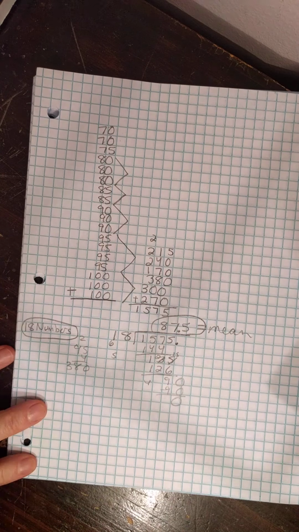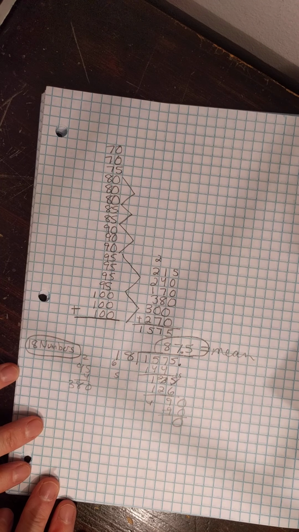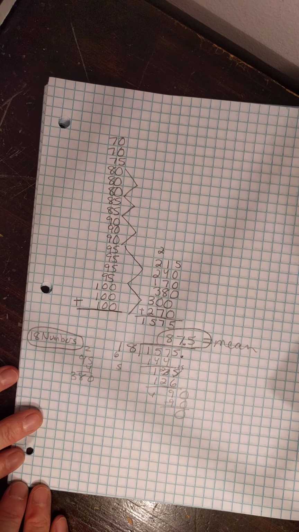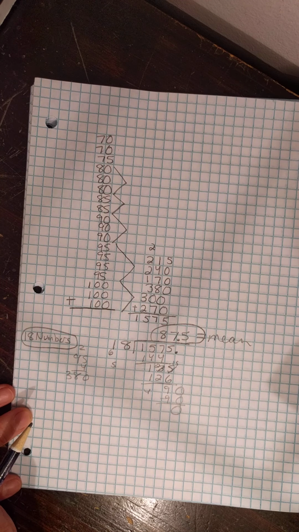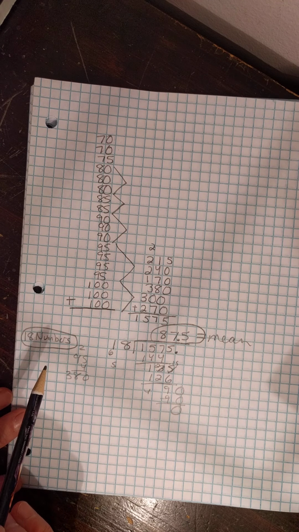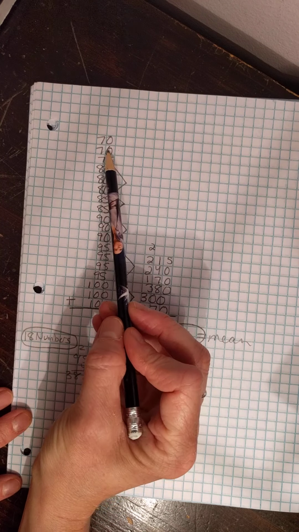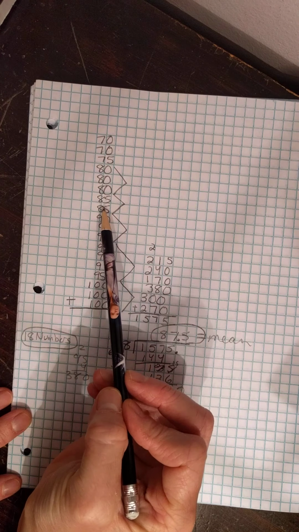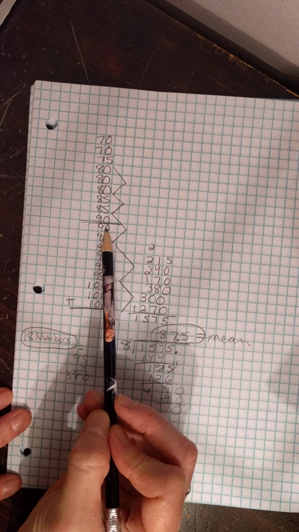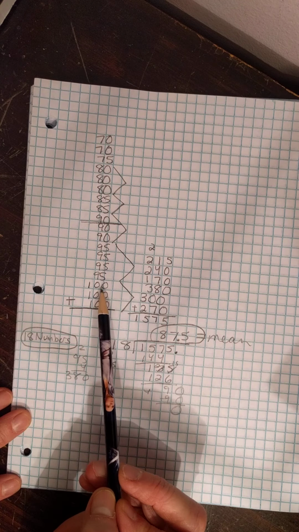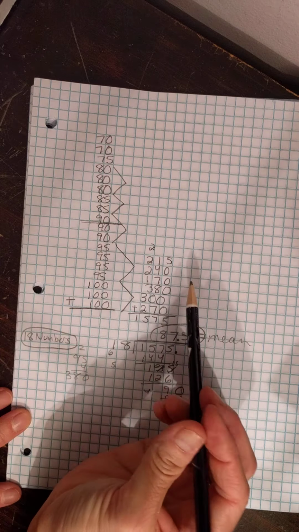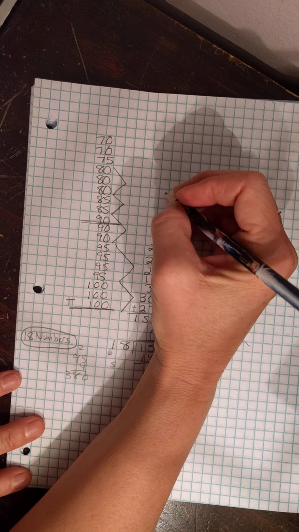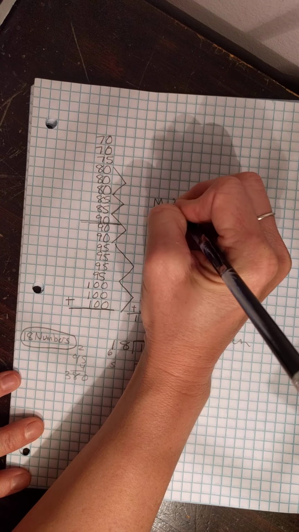And remember, the mean is just another name for average. The median is the middle number. If there are 18 numbers, there's no middle number because it's an even number. So we're going to have to find the average of the two middle numbers, which will be the numbers at the 9th and the 10th positions. There are 9 above and 9 below. So the middle is the average of 90 and 90. That's easy. The average is 90. So the median, or the middle number, is 90.